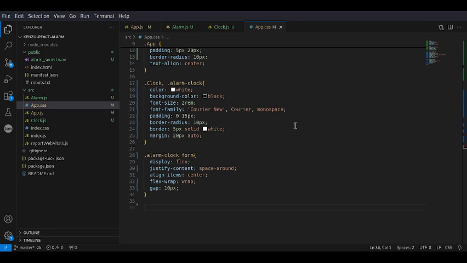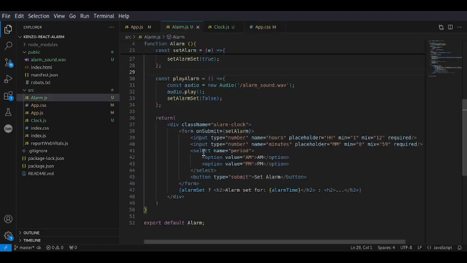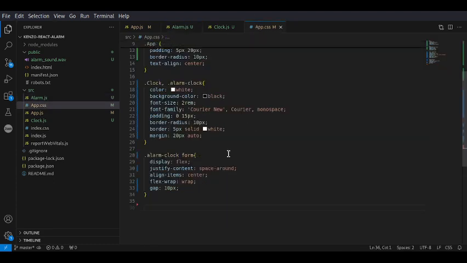What else can we style? We can style the input, select, the options, the button as well. Let's do that.